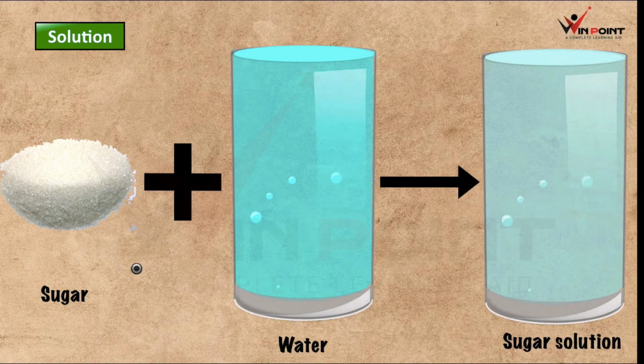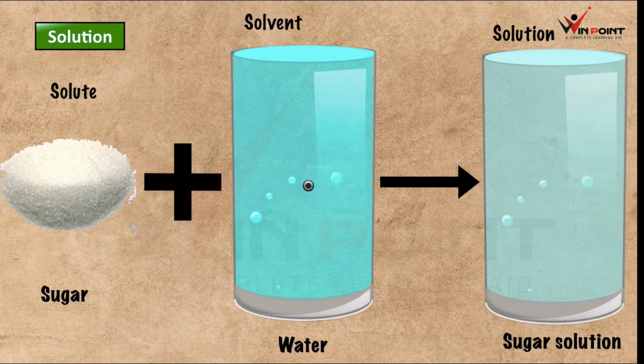Here, sugar is less in amount, water is more in amount. Sugar is known as solute, water is known as solvent. Solute, solvent and solution. So we can say that solute plus solvent equal to solution. Example: sugar plus water equal to sugar solution. Salt plus water is equal to salt solution. If you are adding any acid to water, it is also example for solution. Water and acid.